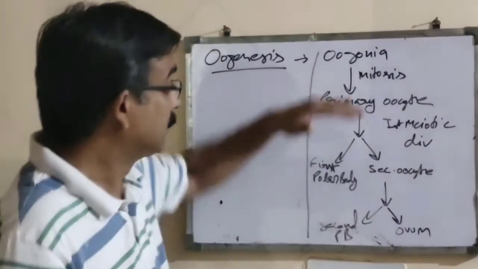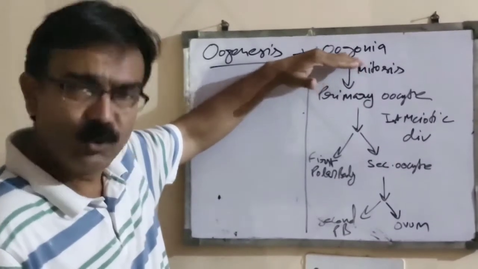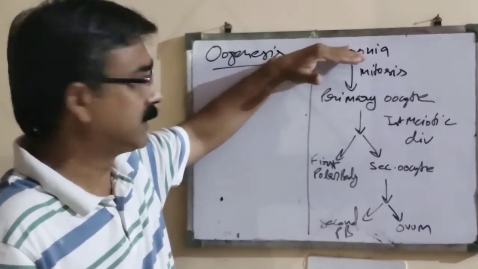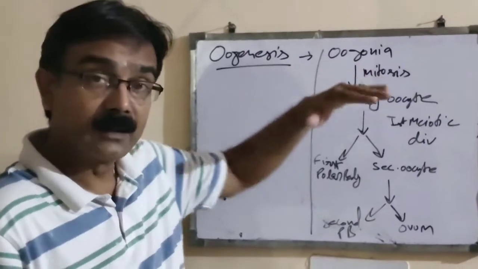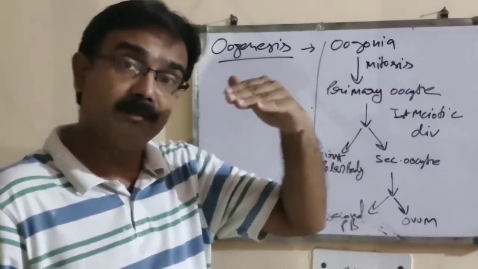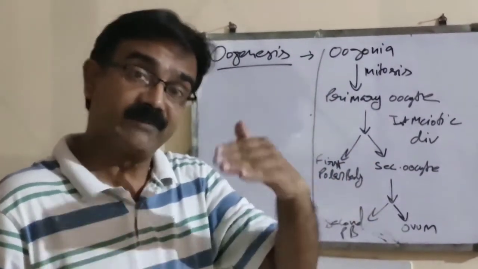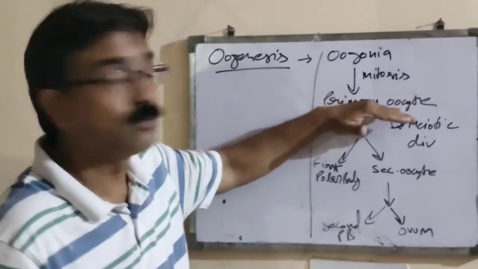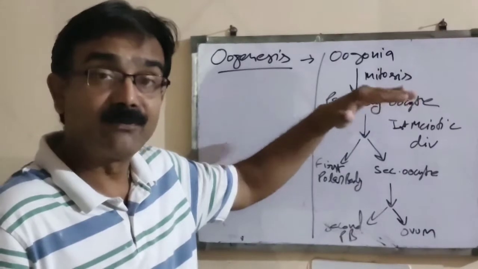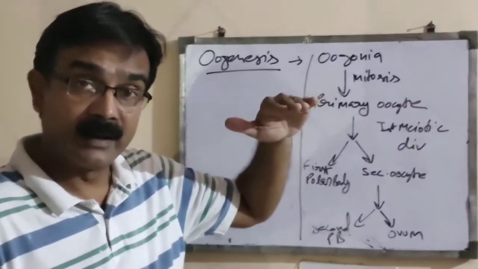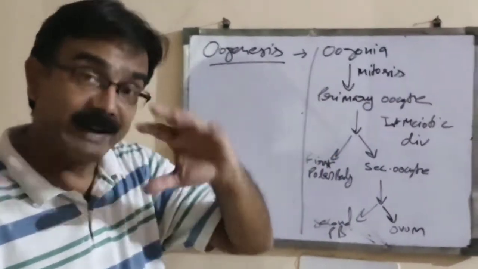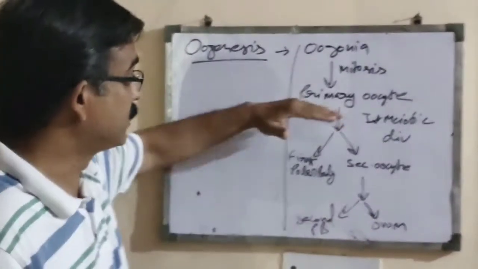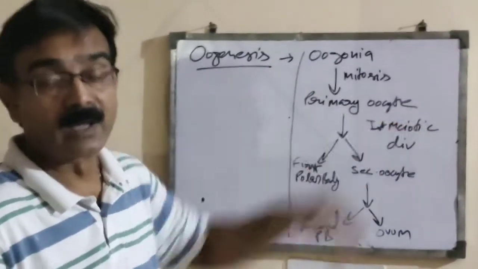So what happened? These numerous oogonia or female gamete mother cells are formed, and after that, with mitotic division, they differentiate mitotically and form primary oocytes. The earlier formed oogonia or gamete mother cells mitotically differentiate into primary oocytes.